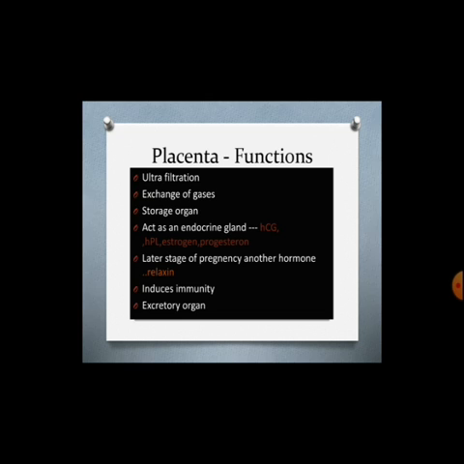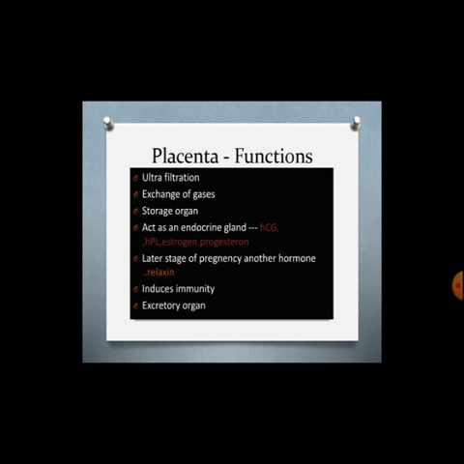It helps in the exchange of gases. It helps in carrying oxygen to the fetus from mother's blood for respiration and removes carbon dioxide from fetal blood. It also acts as a storage organ. It stores glycogen for the embryo before the liver is formed.